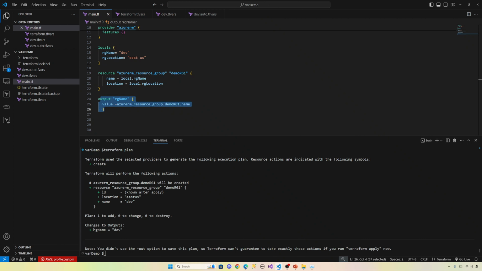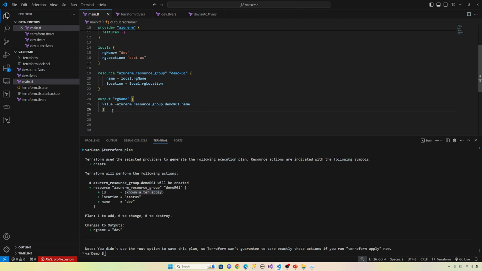See, it already gives you the name of the resource group because it already knows the name. What about the ID? We don't. It will be known after apply, right? So if you want to capture the ID of the resource group when you do Terraform apply, you need to mention it in a resource output block.